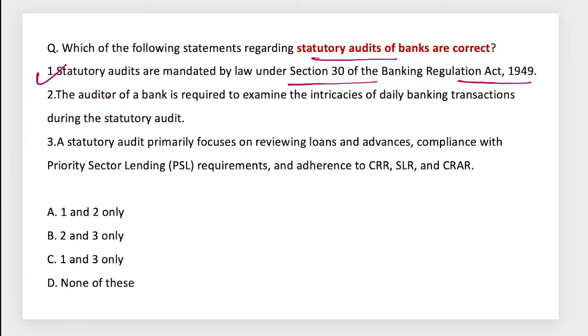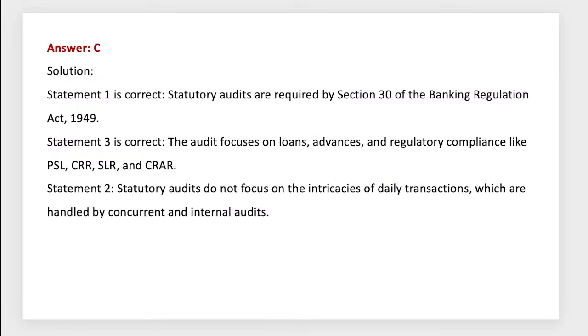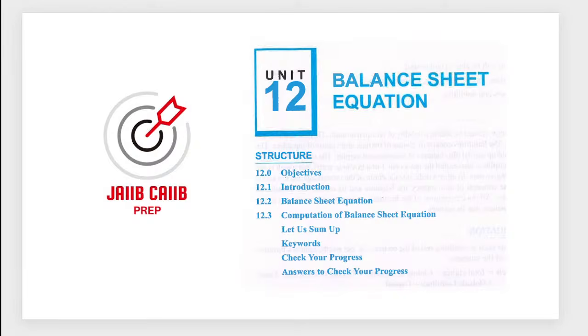The auditor of a bank is required to examine the intricacies of daily transactions. No, they are not examining the daily intricacies and others, right? They depend on the reports generated under the concurrent audits and others. A statutory audit primarily focuses on reviewing loan advances, compliances with PSL, CRR, SLR. Yes. So 1 and 3 means option C should be the right answer for this one. Very good, guys. Next one.